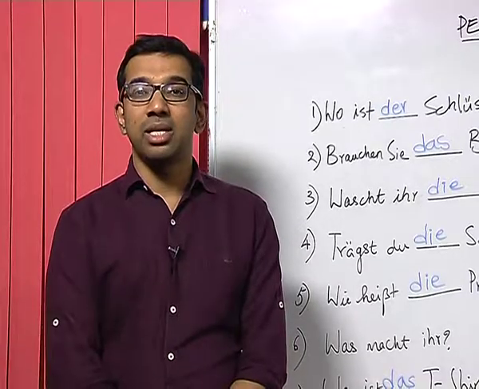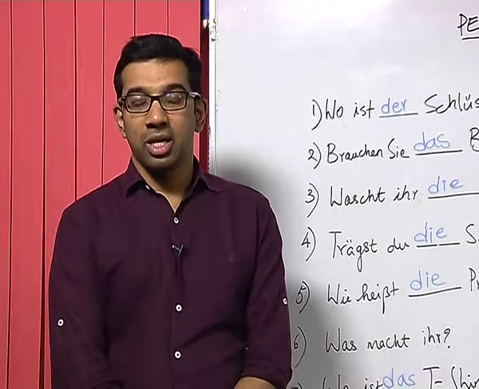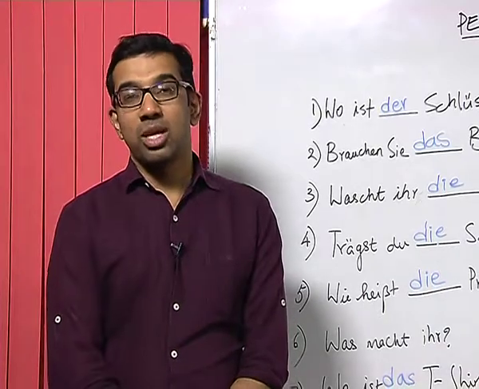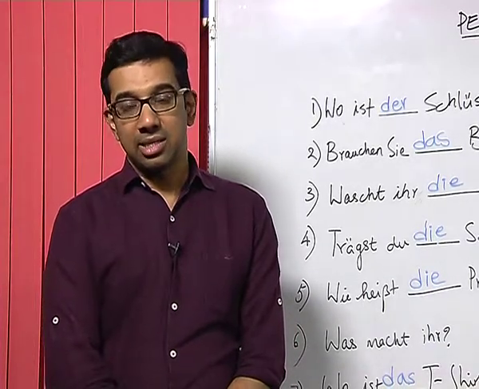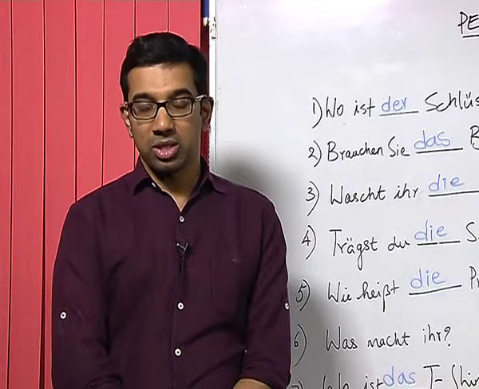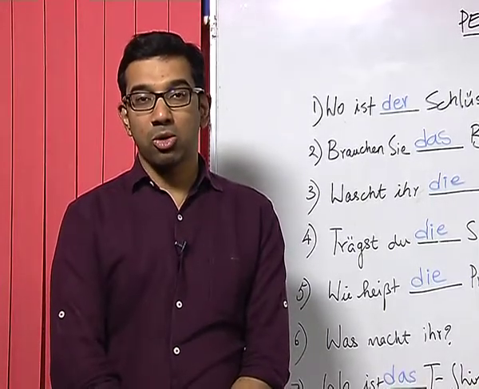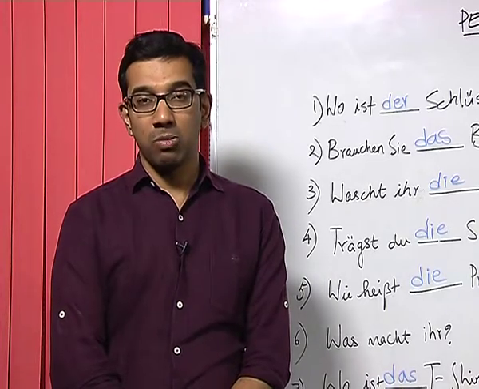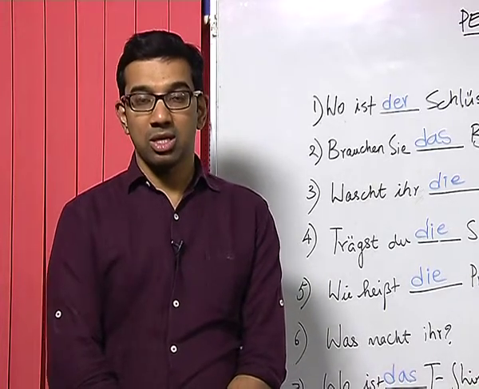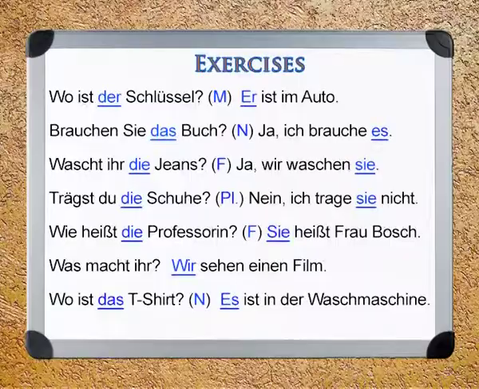Now, let us look at the answers given by the student. In this exercise, the student had to write the correct article either in the nominative or in the accusative, in singular or in plural form, and also write the corresponding pronoun in nominative or in accusative, in singular or in plural form. Let us see the answers. Wo ist der Schlüssel?